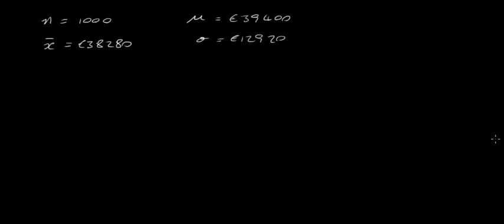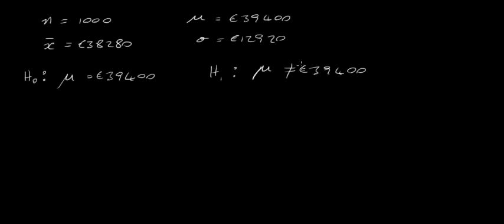Now there are a few ways of doing this. First of all, we've got to state H0, the null hypothesis, and that is that mu, what was stated previously, the mean was 39,400. We want to see has that changed. So that's our null hypothesis. Our alternative hypothesis then is simply that mu is now not 39,400 euros. So let's start the test then.